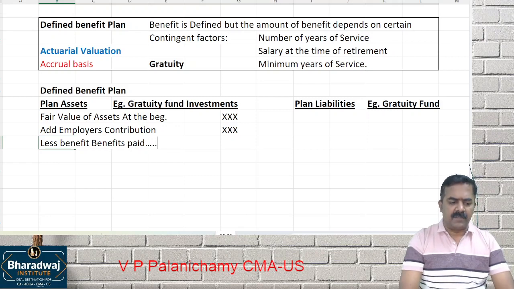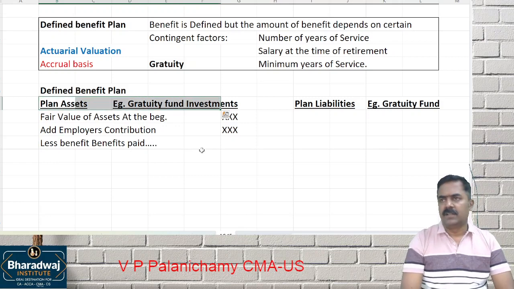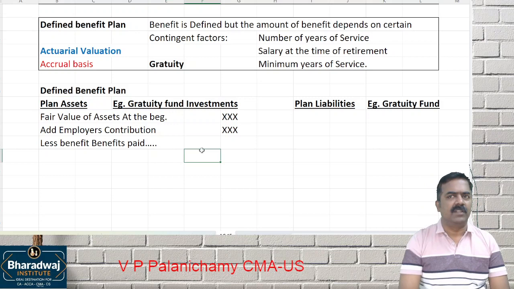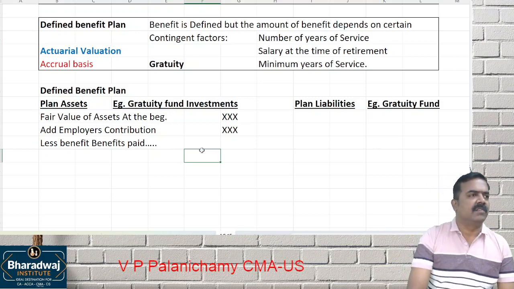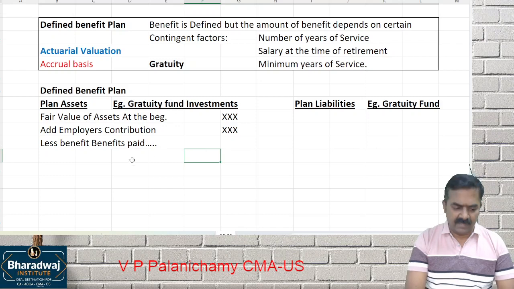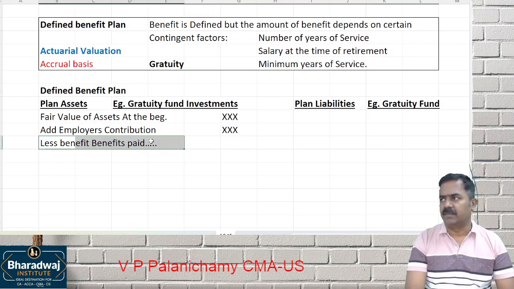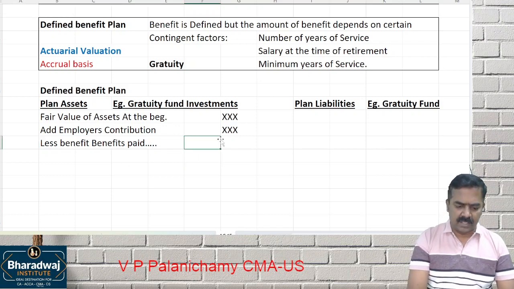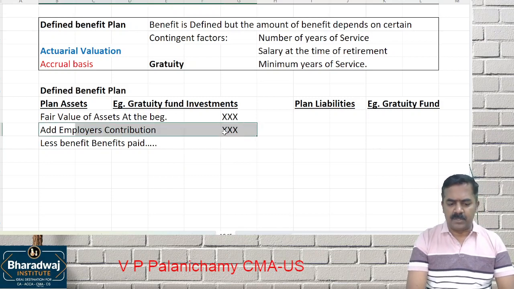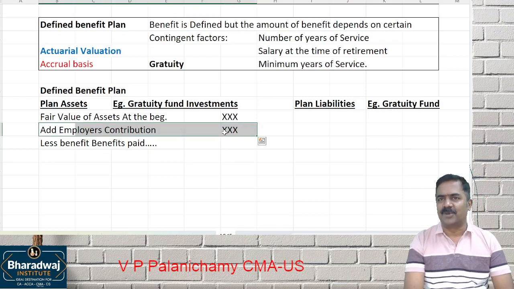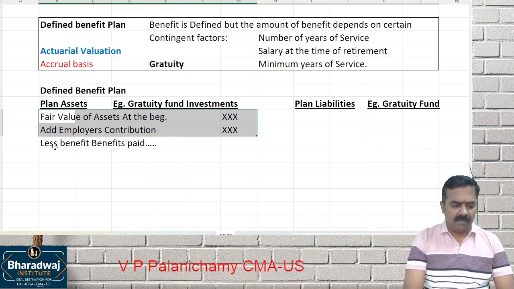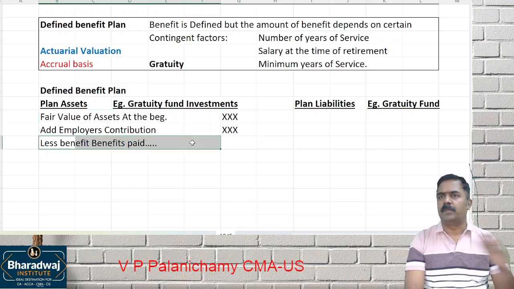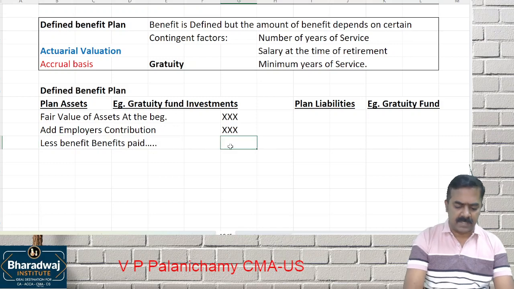Why are you reducing benefits paid from plan assets? Whenever you are paying gratuity, will you pay it from your company's funds or out of the gratuity investment that you are maintaining? We'll sell the investments and pay the gratuity. Simple. Wherever there's a contribution, you cannot take it to your bank current account. Keep it in a separate investment called as what? Gratuity fund investment. Whenever you are paying benefit, the company will not pay it out of the pocket. They will sell the investments and what?